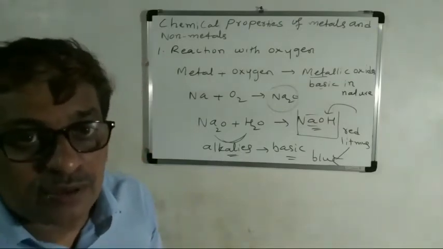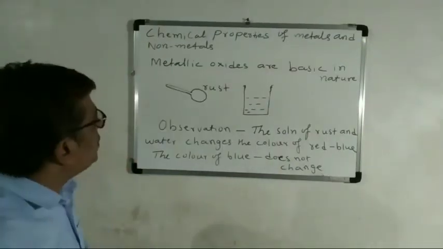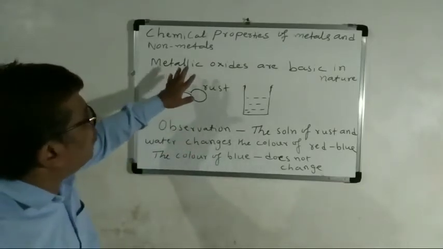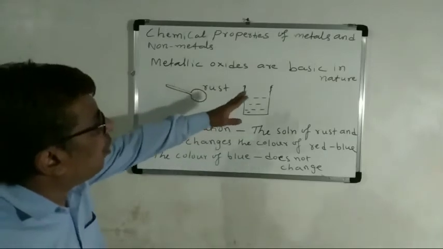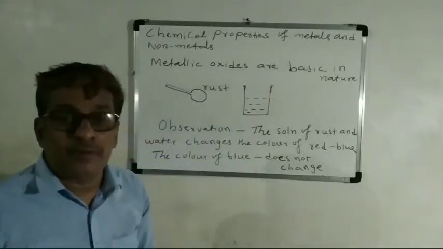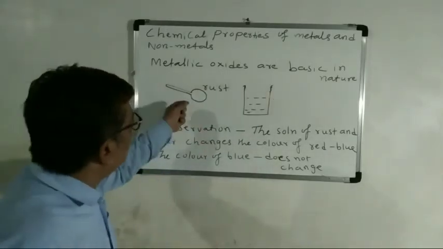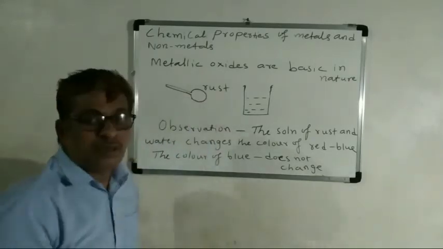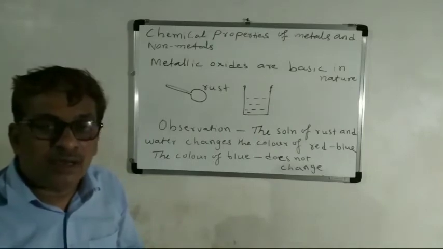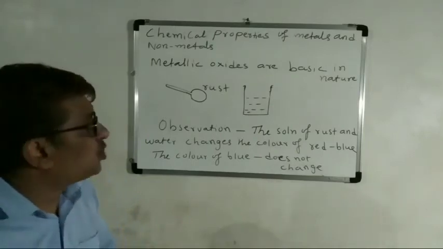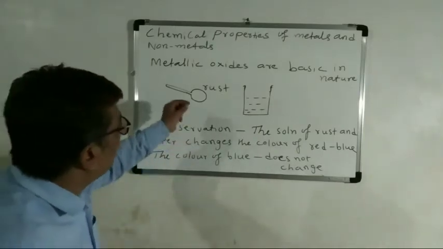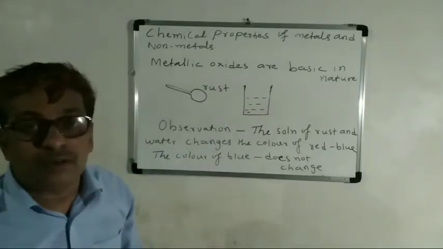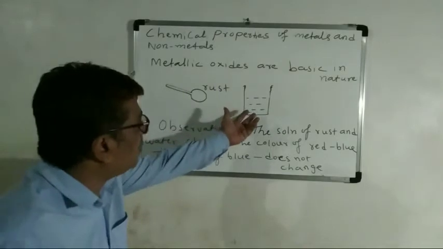Dear students, we will discuss one more example of basic nature. Take a spoonful of rust, iron oxide, and dissolve it in a small quantity of water.